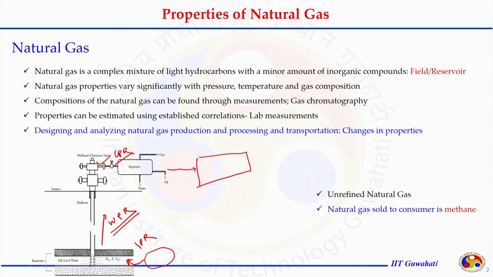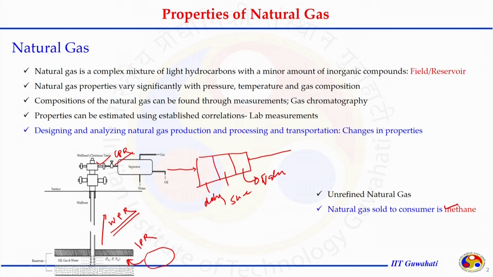We go to the sweetening process, where we remove acid gases like H2S, CO2 and SO2, and then remove heavier hydrocarbons, because those have more value than methane. They can be sold separately to generate money, like LPG, which has more energy than methane. So here we have the dehydration system, sweetening system, and removal of value added hydrocarbons, and then when it is ready to send to the consumer, it is mostly pure methane.